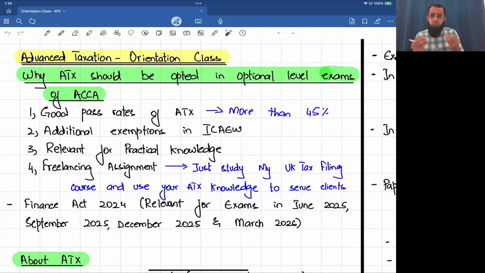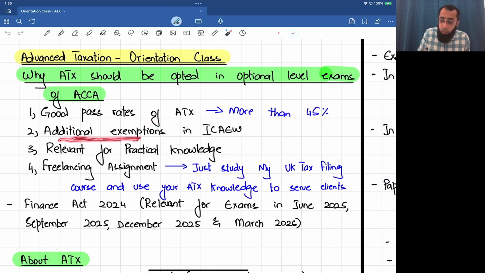Because taxation includes a lot of small things, students normally forget the rules. So when I teach this course, it's from very basic, very scratch, everything in detail, all the course topics, past papers, each and everything. Okay? And this is the reason why my students always exceed the global pass rate. So the first reason to opt for this paper is really good pass rates.